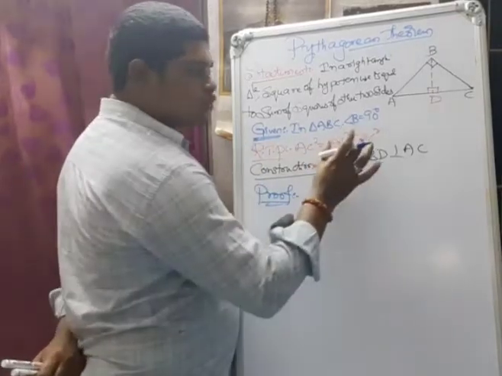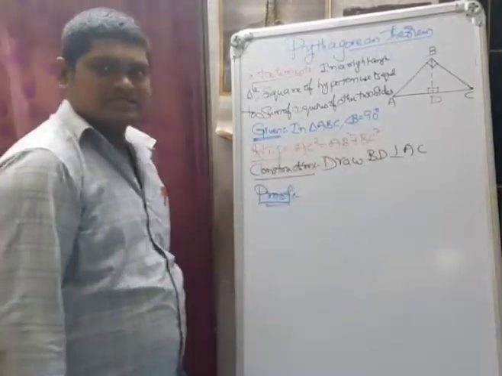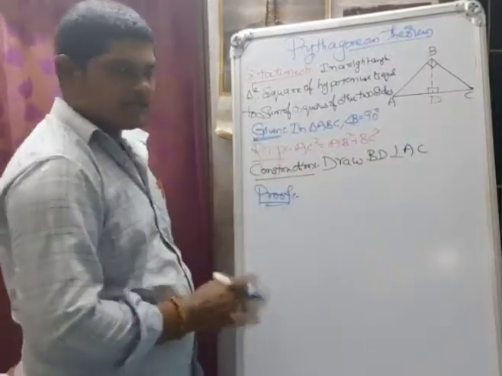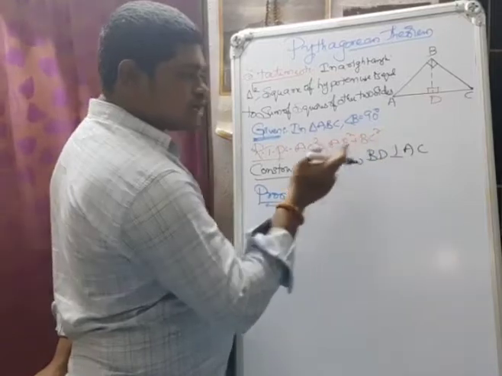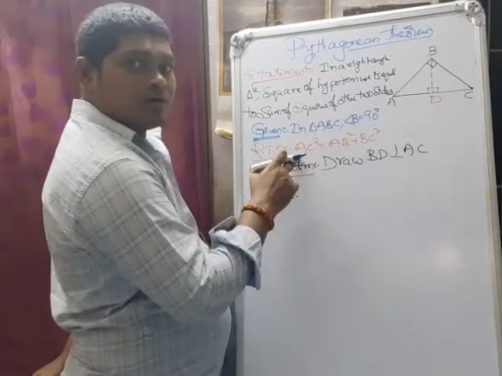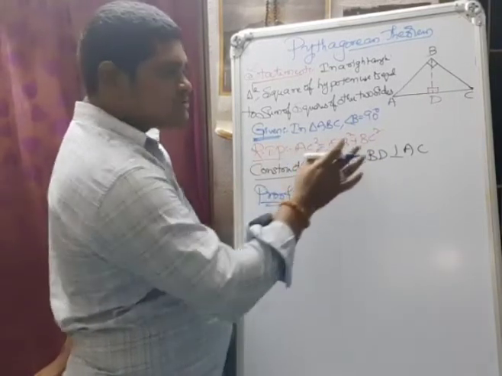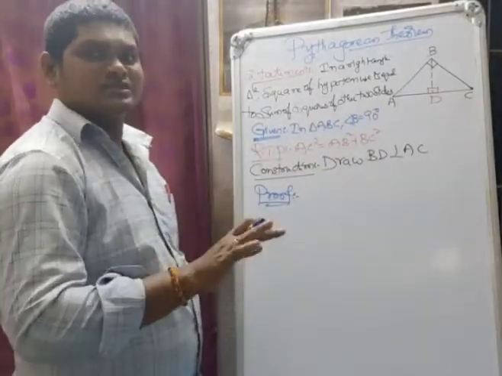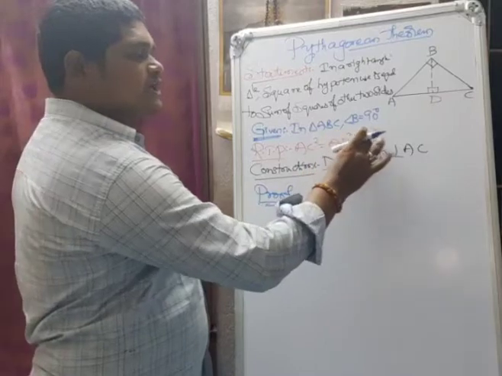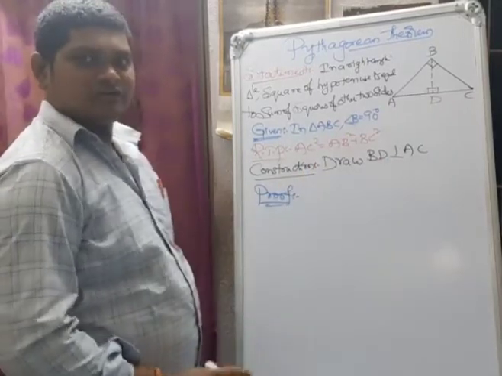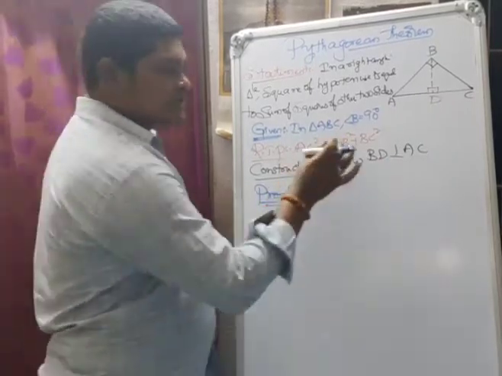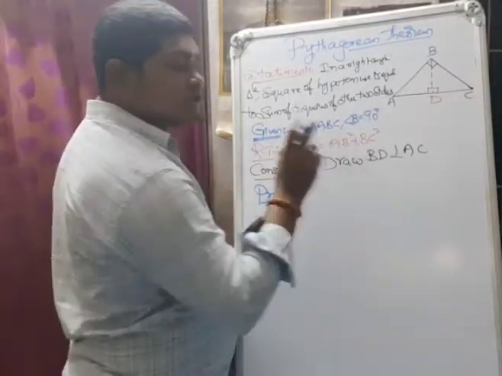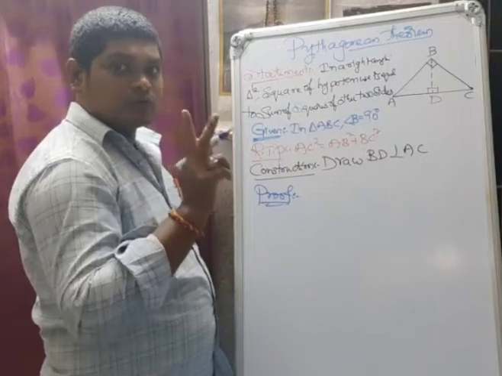Why? Because we have two conditions. From that, we should get AC square. So, I have to use RHS and I should prove LHS. That means AB square plus BC square I should take care of, and I should prove AC square. Why? Because we can take LHS or RHS. For our convenience, we are taking AB square plus BC square. AB square is the square of the side AB. That means we should get AB two times.